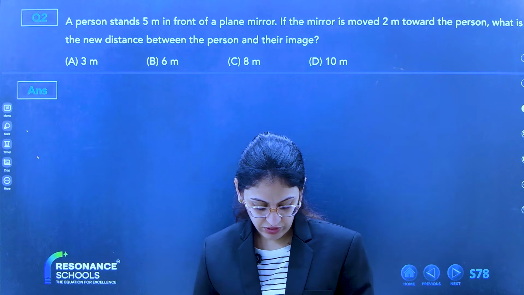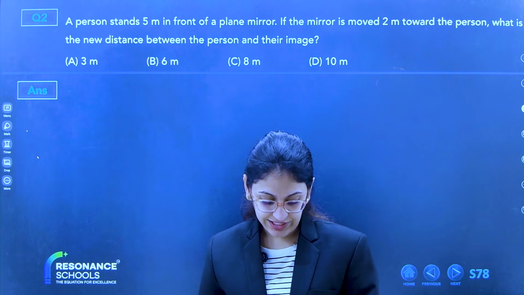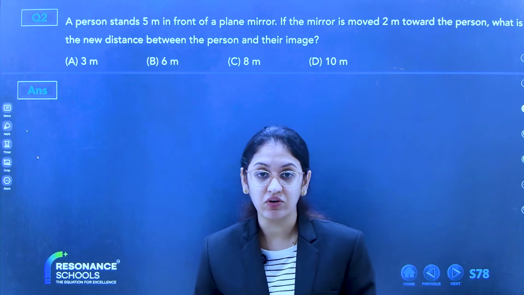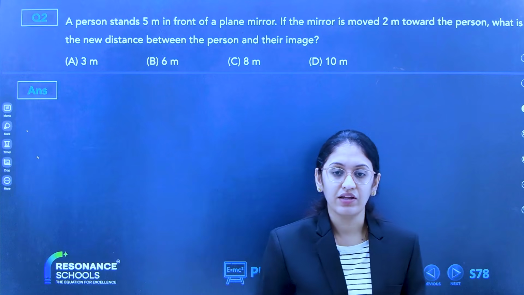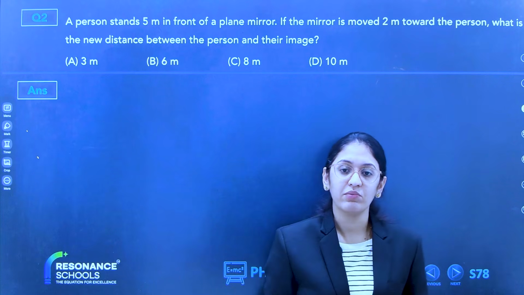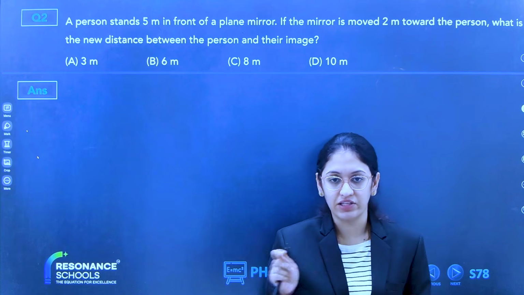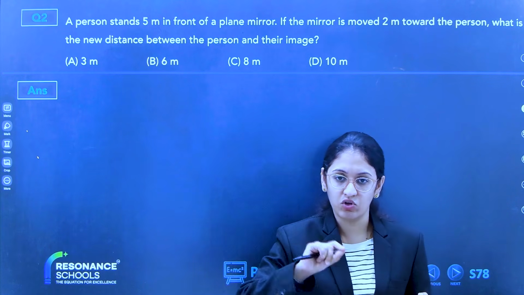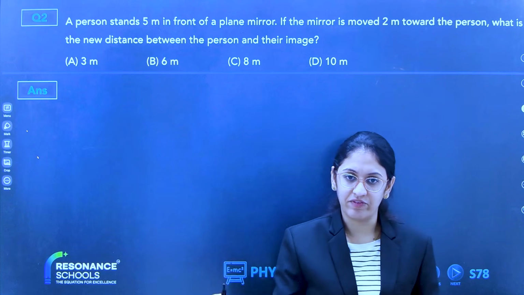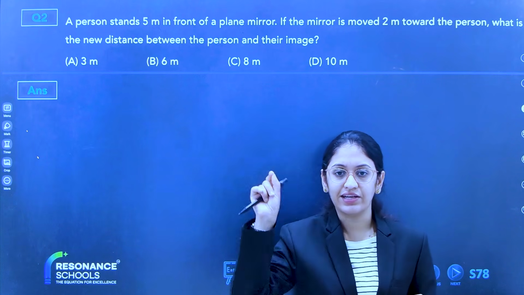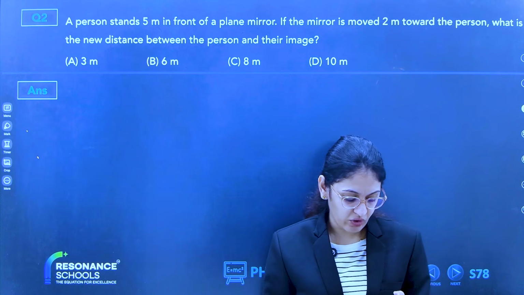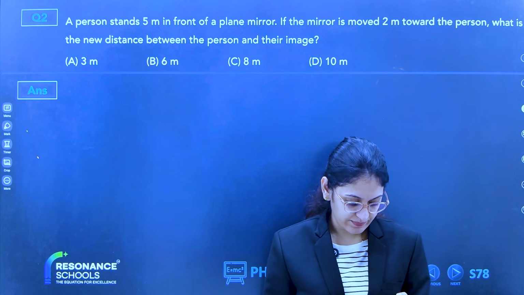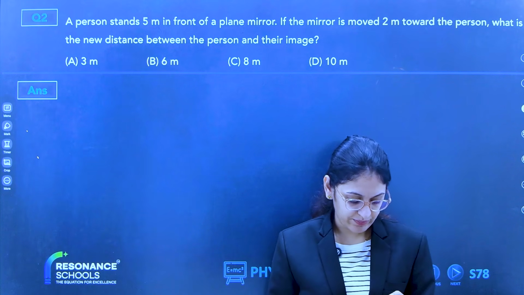Ma'am, how to get the booklet in the OMR sheet? There is a YouTube video shared with you. There is no need of OMR. You have to directly give the answer in your online portal. Directly select the answer, solve it, correct answer, save. Next slide. There is no need of OMR and booklet for tomorrow's exam.